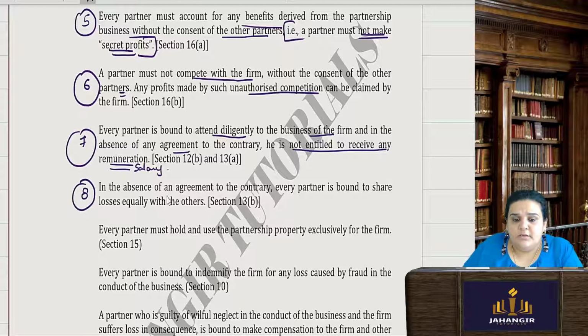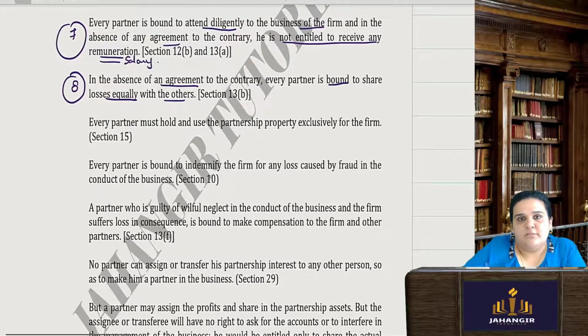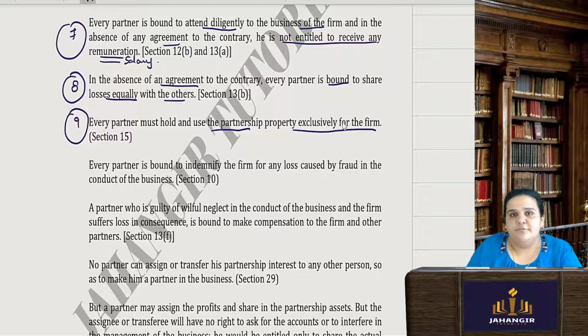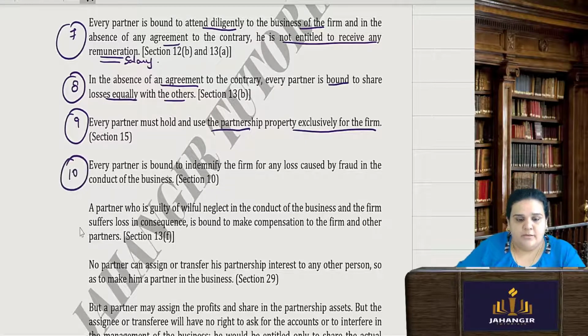8. In the absence of any agreement, every partner is bound to share losses equally with the others. Like how you had profits as a right, loss is a duty. Every partner must use the partnership property exclusively for the firm. So if you have a car which you have made a partnership property, then that car should be used for the purpose of the partnership work, wherever you want to go for conducting the business of the partnership. You're supposed to use it exclusively for that, unless otherwise provided in your agreement.